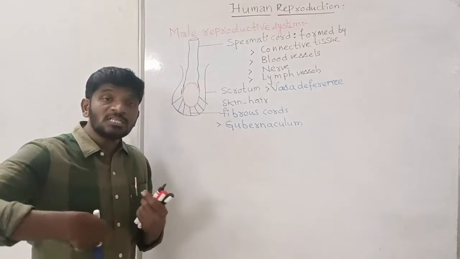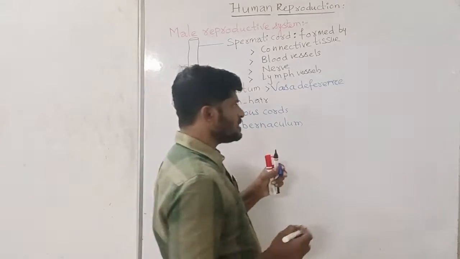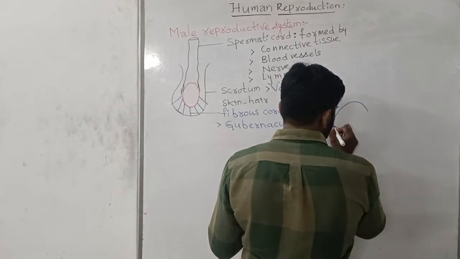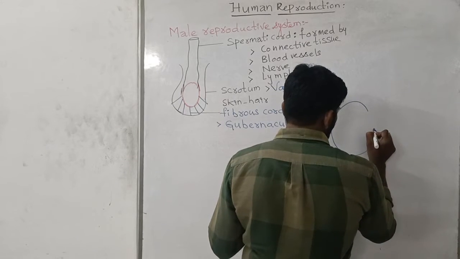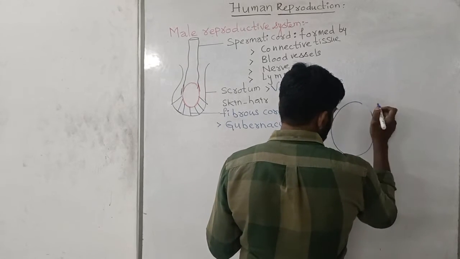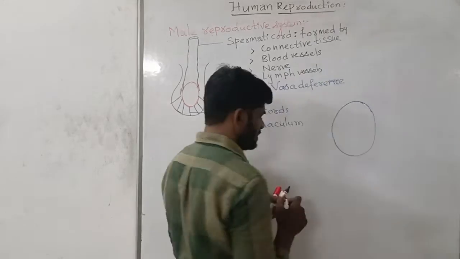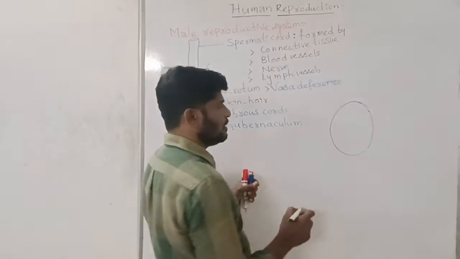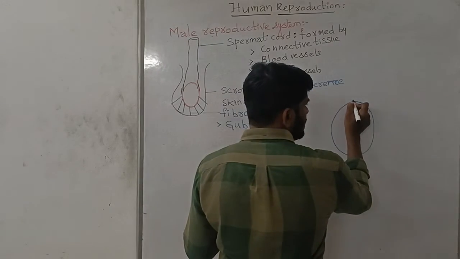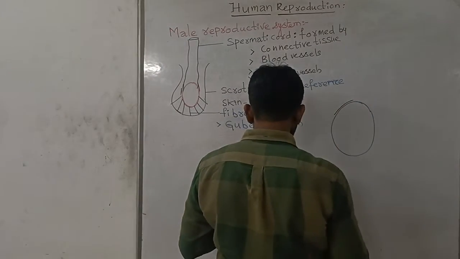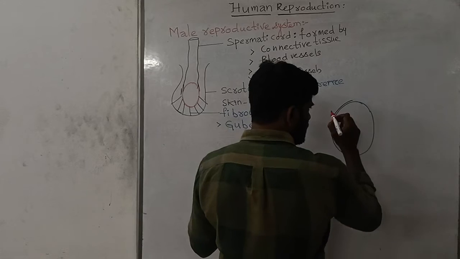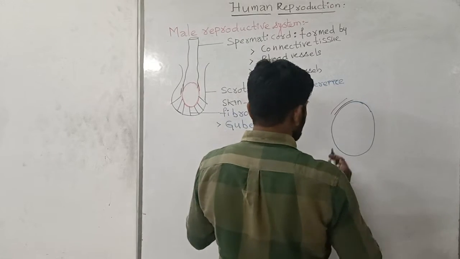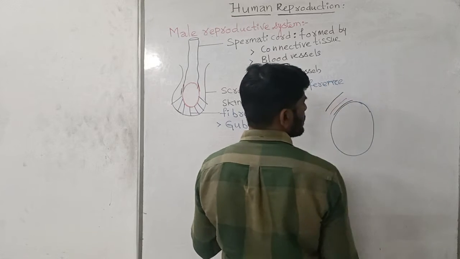Coming to the layers around the testis. The oval-shaped testis is wrapped by 3 layers: an inner layer, a middle layer and the outermost layer.